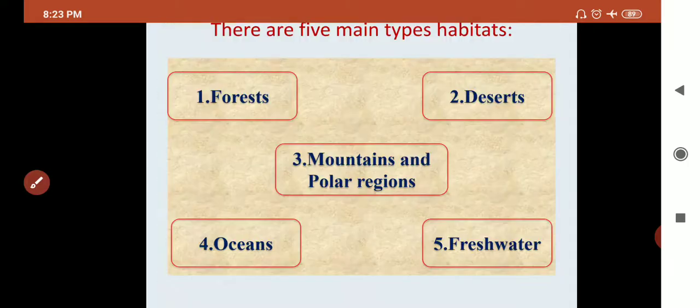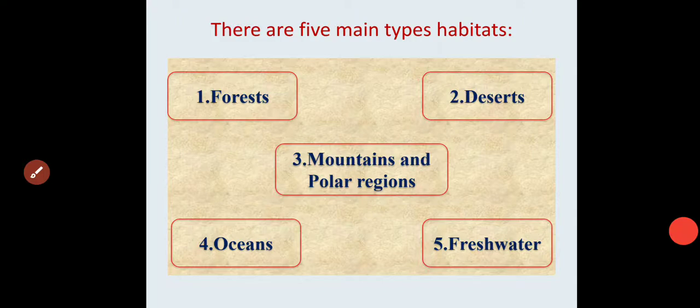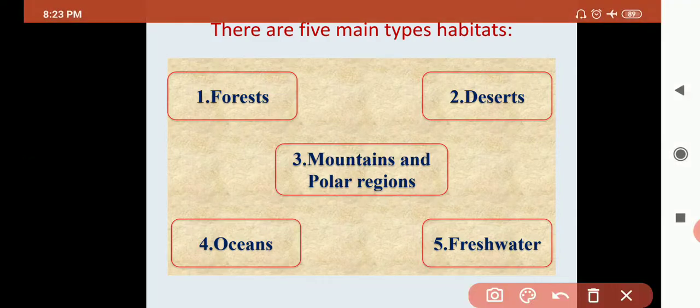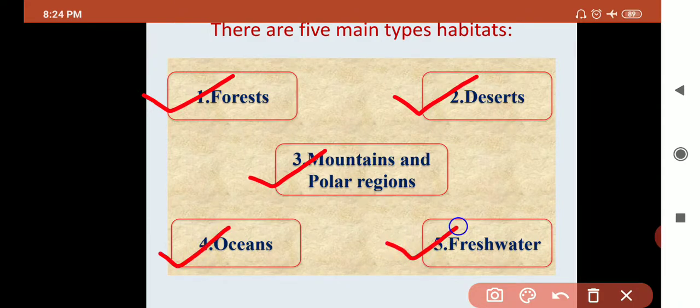Now based on habitat, according to the requirement of food, there are 5 main habitats. Number 1 is forest, number 2 is desert, number 3 is mountains and polar region, number 4 is oceans, and number 5 is freshwater habitat.